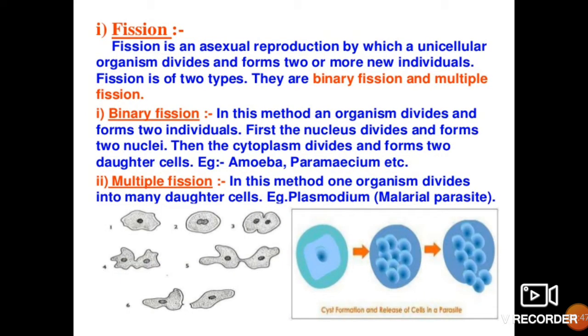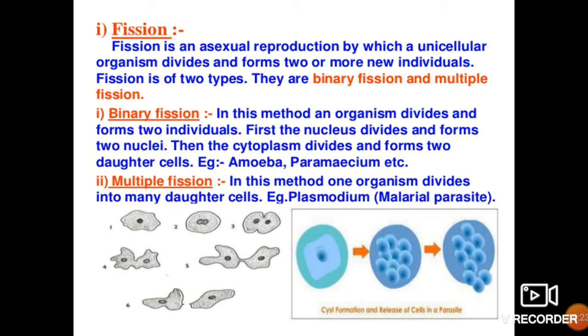Fission. One by one we'll be discussing in detail these modes of asexual reproduction. The first is fission. Fission is an asexual reproduction by which a unicellular organism divides and forms two or more new individuals. Fission is of two types: binary fission and multiple fission. Binary fission means bi means two. So if a single parent organism is divided into two daughter organisms, that becomes binary fission.